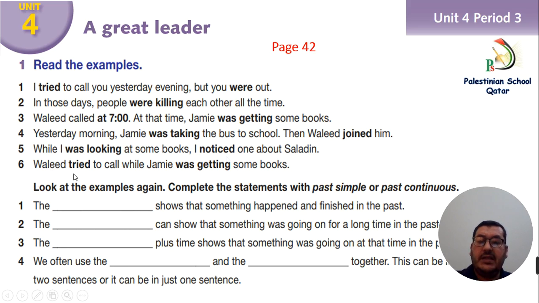Number 6, Walid tried to call while Jimmy was getting some books. So Walid here tried to call, this is past simple, and then we put while, and after while we have to put the verb with ing, past continuous, was or were with ing.